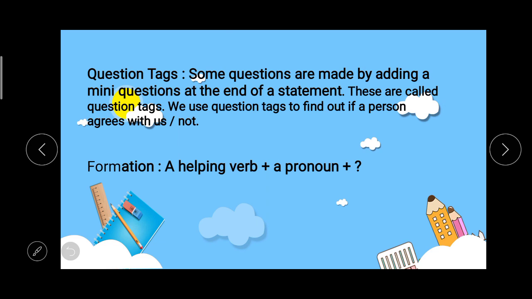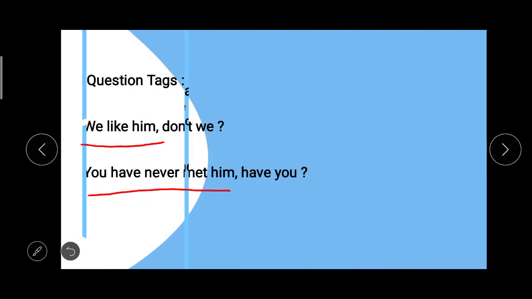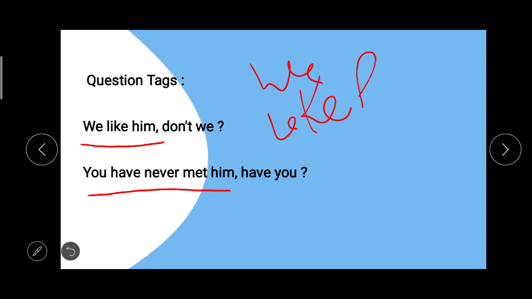And students, how to form a question tag? To form the question tag, at first we have to put a helping verb, then a pronoun, then the question mark. Students, don't think that you have to write only the last part after the comma. No, it is incorrect. If you have been asked to make a question tag, at first you have to write down the whole sentence, like this one. First we have to write a whole sentence like "We like him."